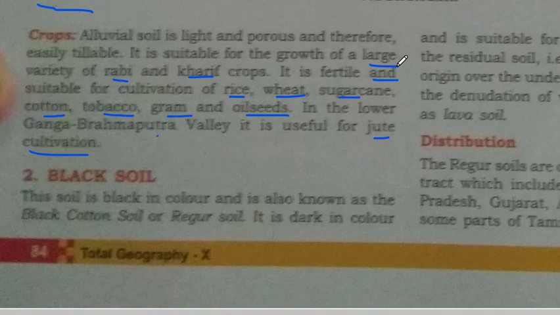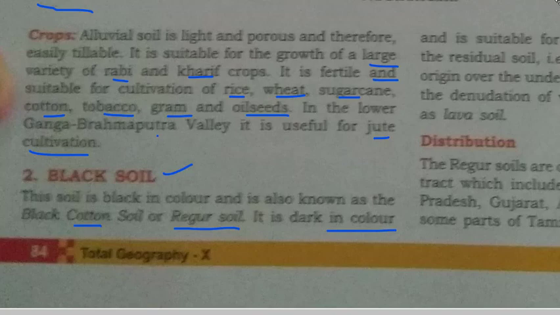Second type of the soil is black soil. This soil is black in color and is also known as the black cotton soil or the regur soil. So we call this a black cotton soil also. From the name itself you can understand that this soil is very useful for cotton cultivation. It is dark in color and is suitable for cotton cultivation.